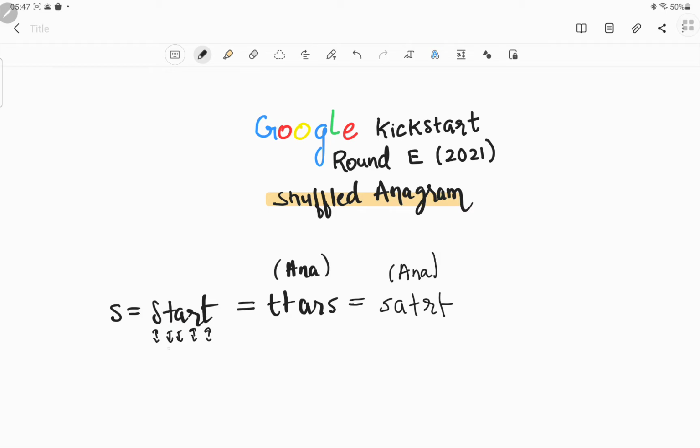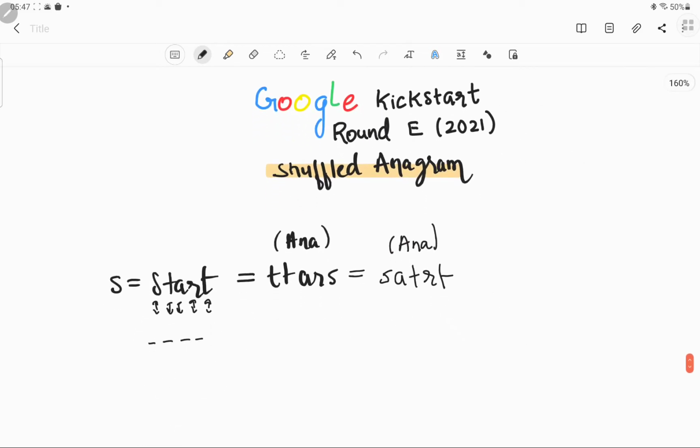Therefore, suppose this is the shuffled anagram. In this position we cannot have S, and anything other than S we can have. Therefore, we can have T here. In this position we cannot have T, so we can have S here. In this A position we cannot have A, but we can have anything else.